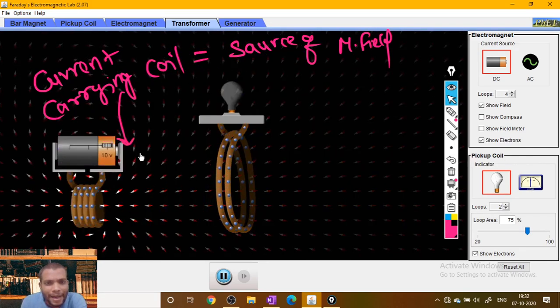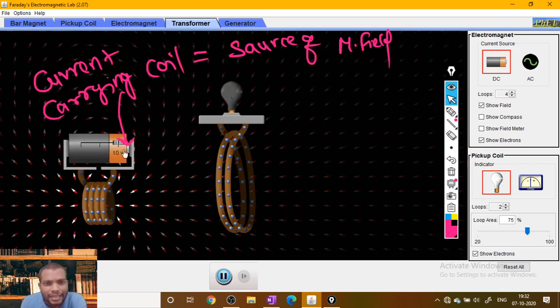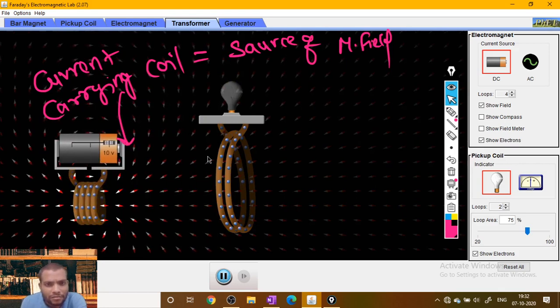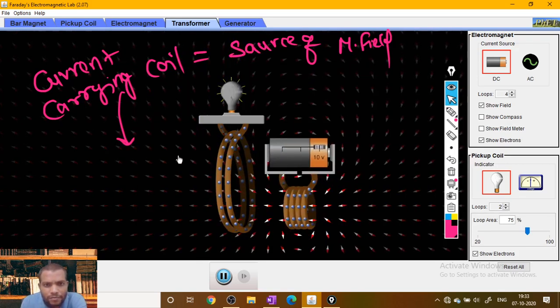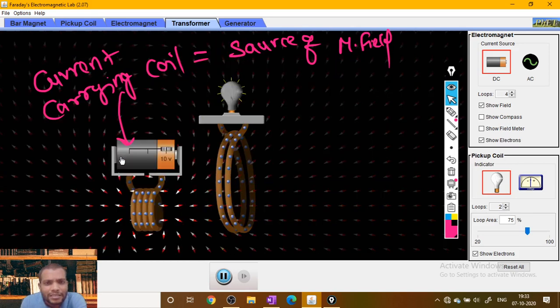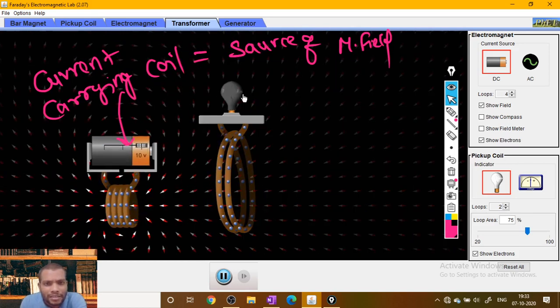The change in the magnetic flux induces or causes a current flowing in the another coil. That current causes the bulb to glow.